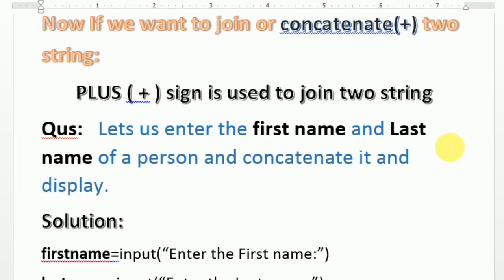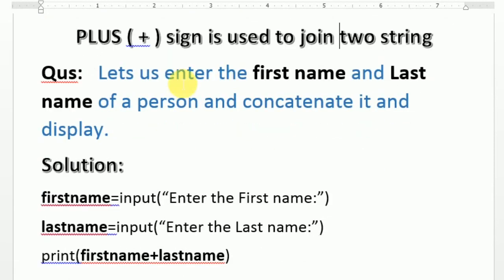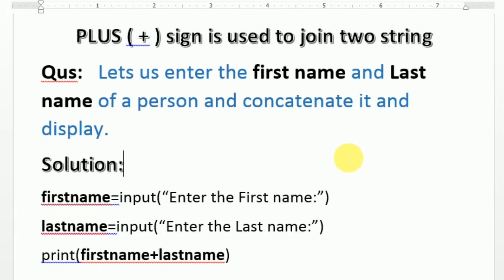Now, what is the meaning of concatenation? Joining of two strings. The sign that is used is plus. Plus is used to join two strings. So take one simple example. Here I declare two variables, first name and last name, and I'm going to concatenate them inside the print using the plus sign. When I use the plus sign, it means I'm joining first name with last name.